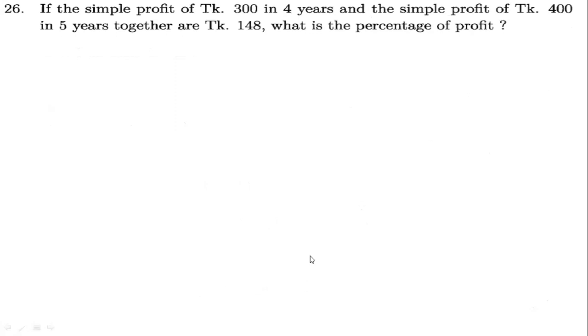Now our third math says, if the simple profit of taka for 4 years and the simple profit of taka 400 in 5 years together are 148, what is the percentage of profit? So here it is given that for 4 years you will get some taka, and for 5 years you will get some taka, and these are all simple profit, and both together you will get actually 148 taka.